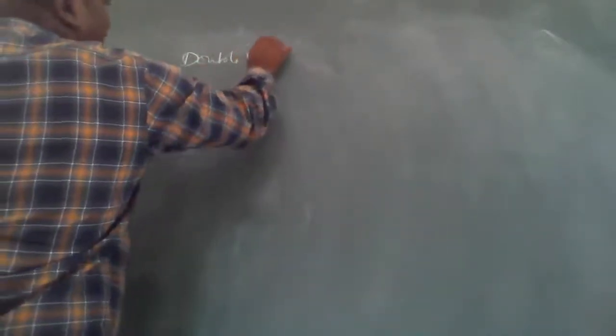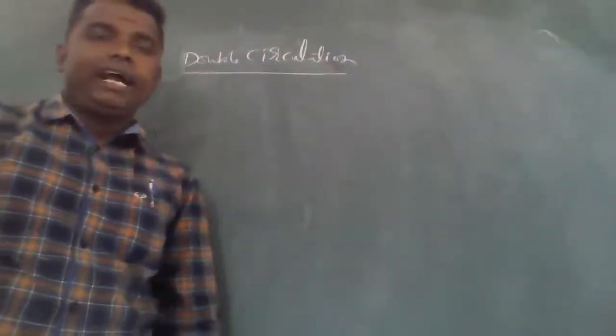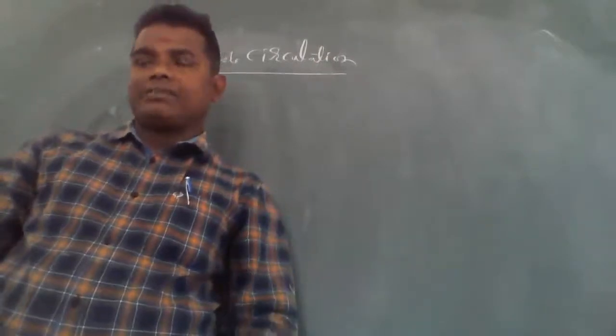That means human circulation. Which type of circulation is there? It is double circulation. Double type of circulation is called double circulation. What is double circulation? Come on, tell me. Any idea? We already discussed it in the previous semester, right? Any idea? Tell me.